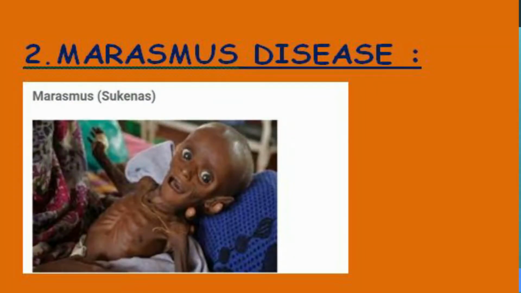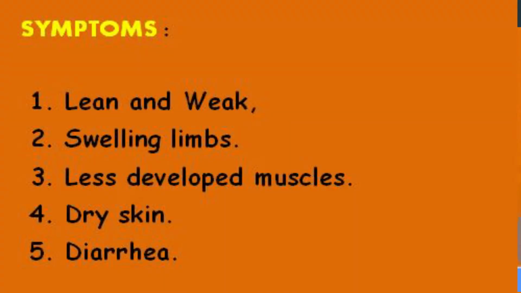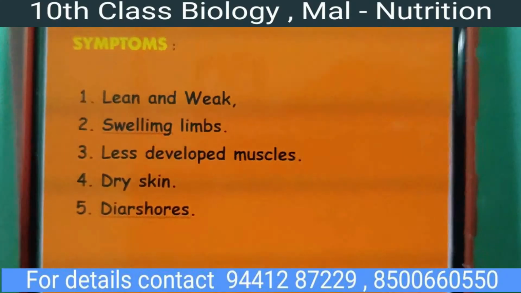Second one, marasmus. This disease occurs due to deficiency of both protein and calorie, generally when there is an immediate second pregnancy or repeated childbirth. The symptoms of marasmus disease are lean and weak body, swelling limbs, less developed muscles, dry skin, diarrhea.